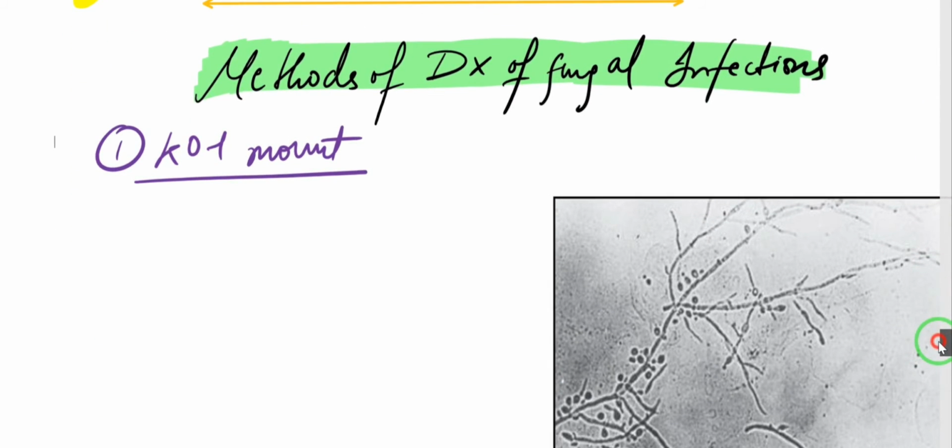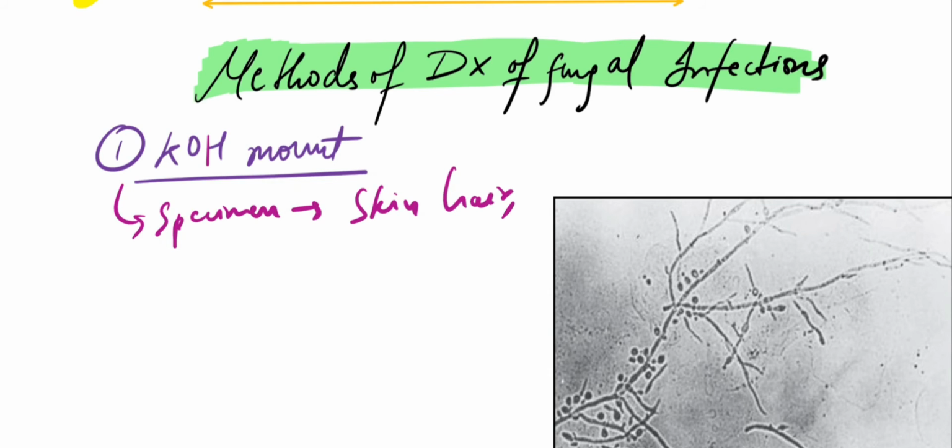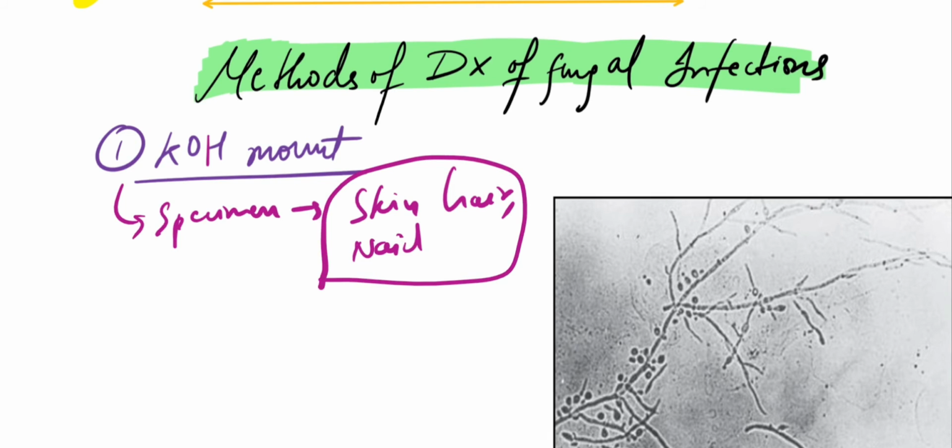Now we are going to see how we are going to diagnose a fungal infection. When a sample comes to your microbiology lab, how are you going to detect which fungus it is? We have various methods which we are going to see one by one. First we are going to do a KOH mount. For example, you get a specimen like a skin scraping, the patient's hair, or nail. These are the samples for which we want to do a KOH mount first, and then we will look under the microscope.